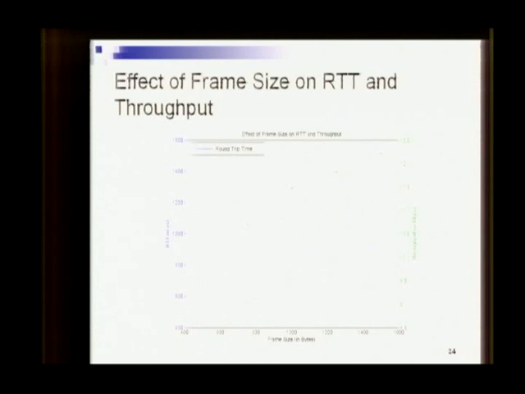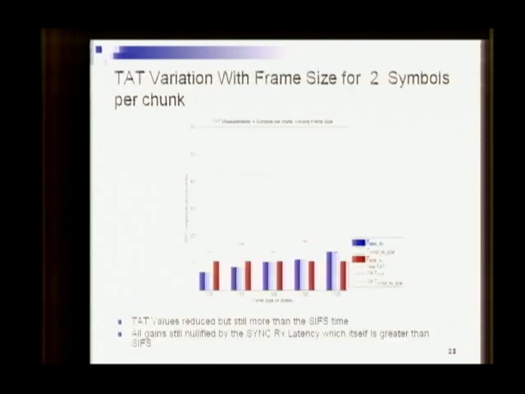How do you explain this goes up and then it goes down? This one? Yeah. Because that depends on the size of the last chunk, and the last chunk size will depend on what you have configured as the chunk size parameter. So why did you change the chunk size? Because we saw that the variation in the turnaround time was depending on the size of data in the last chunk.